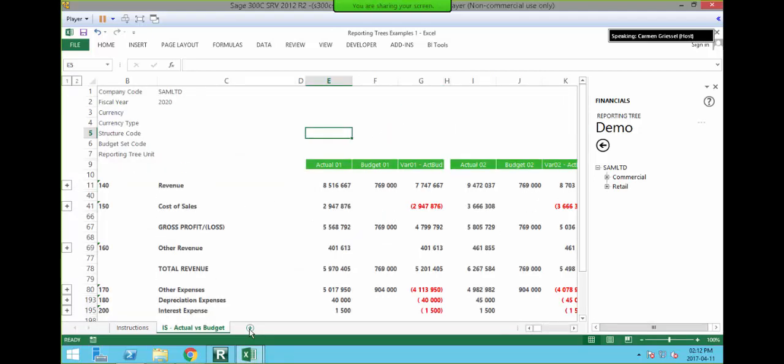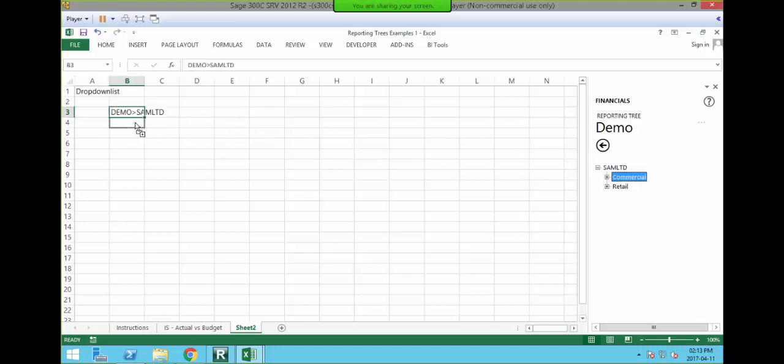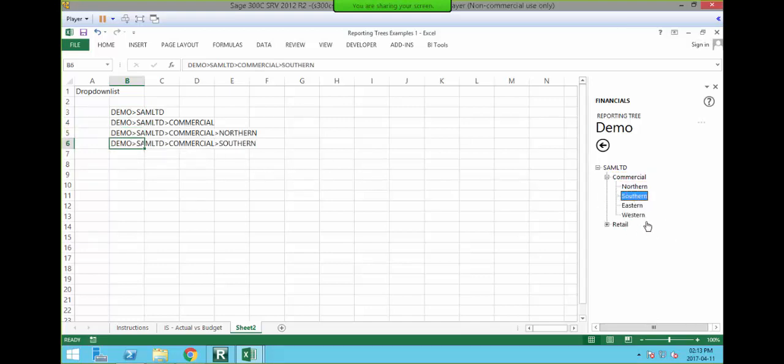So the first thing I'm going to do is open up a new sheet. I'm just going to name it drop down list. And I am going to click on my reporting trees, and I'm just going to drag all this in now, all the different options that I have in my reporting trees.